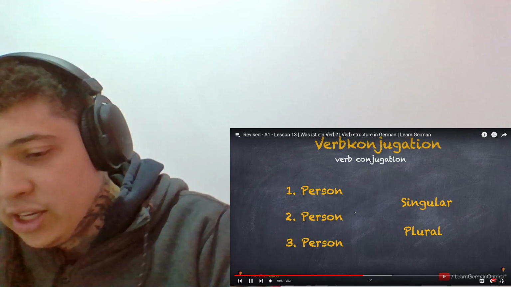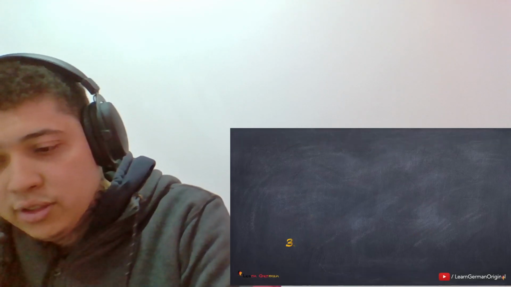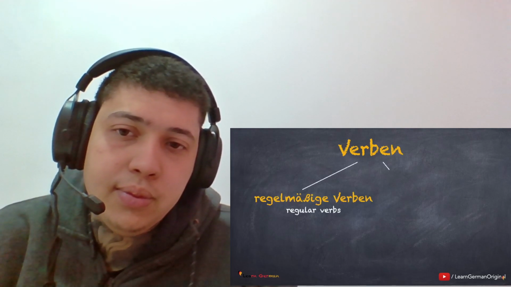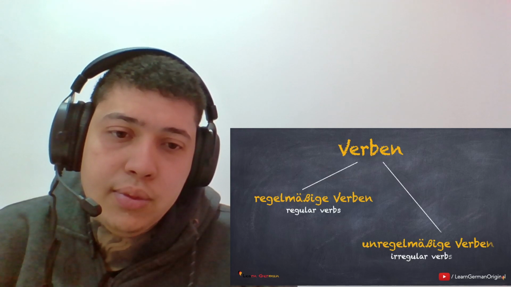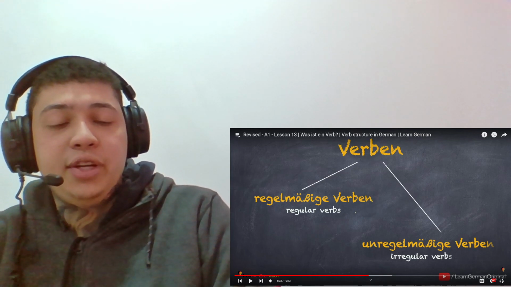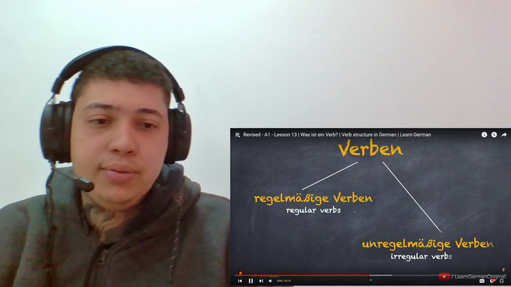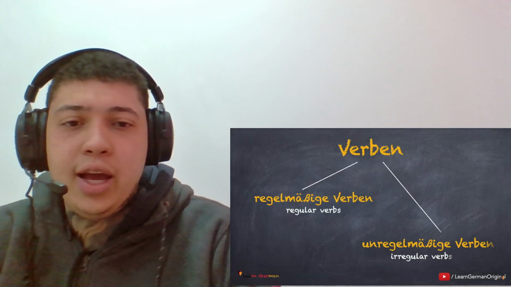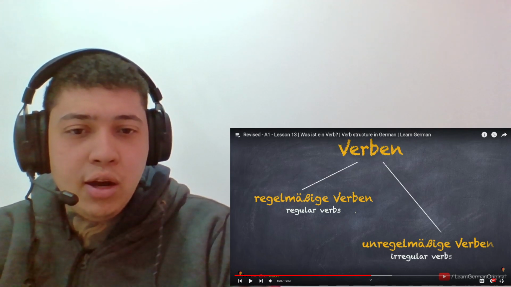Apart from these rules, you will also come across the fact that in German there are two basic types of verbs: regular verbs and irregular verbs. Regelmäßige Verben und unregelmäßige Verben. I'm not going to say that because it's really complicated.